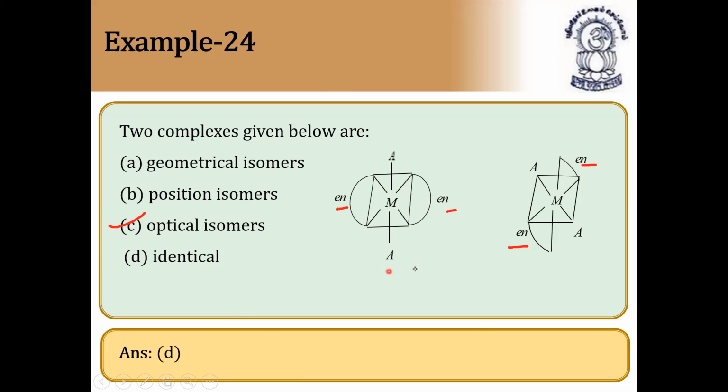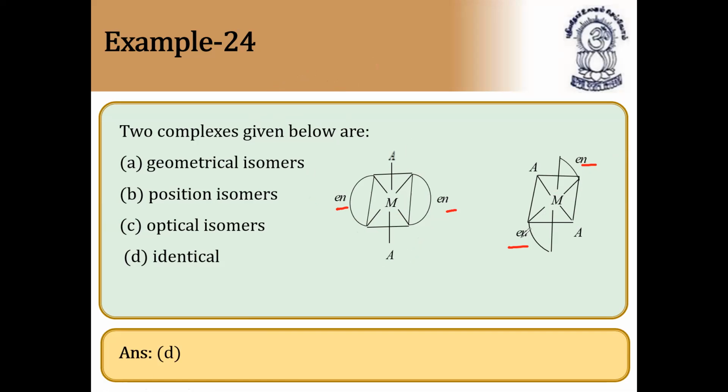But are they identical? The A and A are on opposite sides, cis and trans, and en is on opposite sides. Actually, yes, it is identical only. Here en on opposite sides, here also en, A and A opposite.